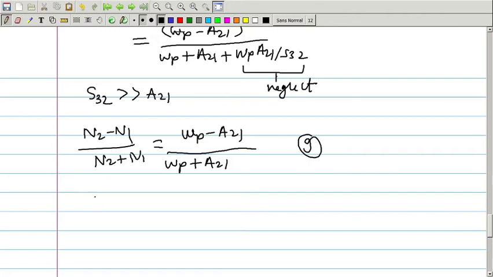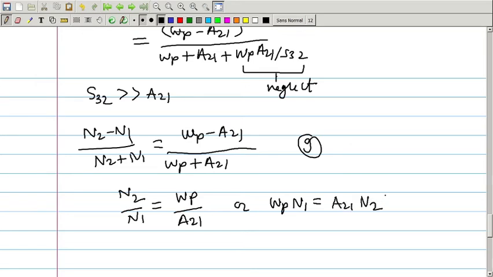If we again solve it for N2 upon N1, I can write N2 upon N1 is equal to WP upon A21, or simply WP into N1 is equal to A21 into N2, right.